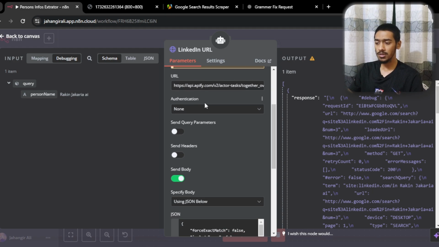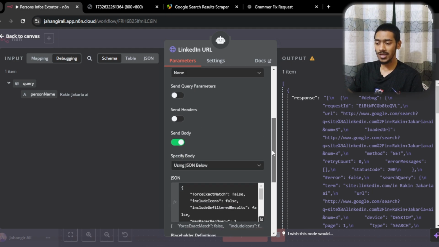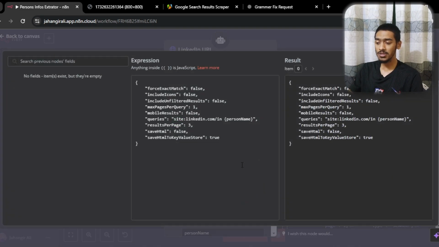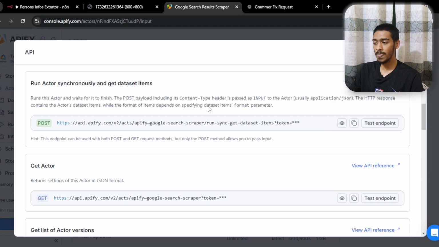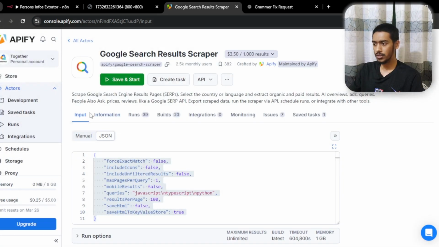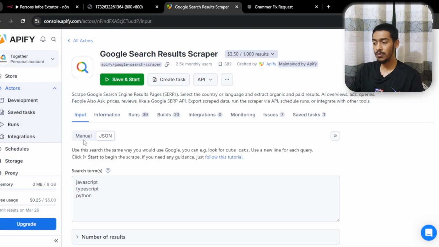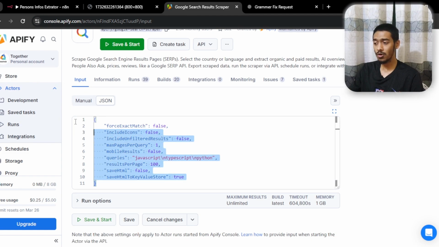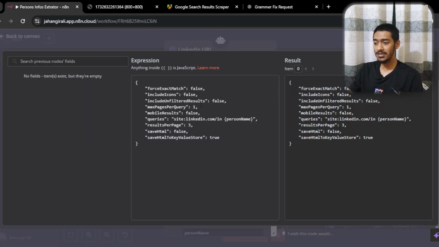On authorization it's none, and for send body you have to activate that. After activating, you go with specify body, using JSON format or the JSON below. In the expression section we go here, and in the input section, as you can see, it will be in the manual section. You have to open the JSON section, copy it, and paste it in here.